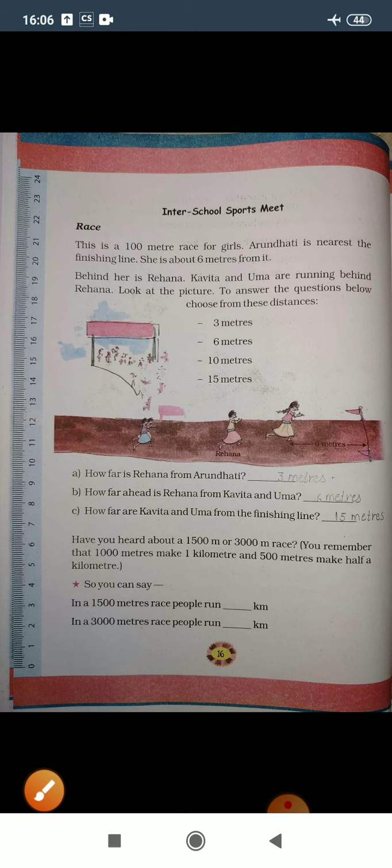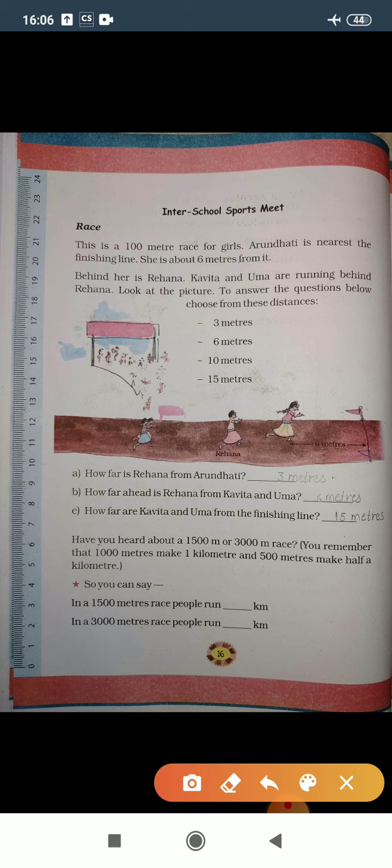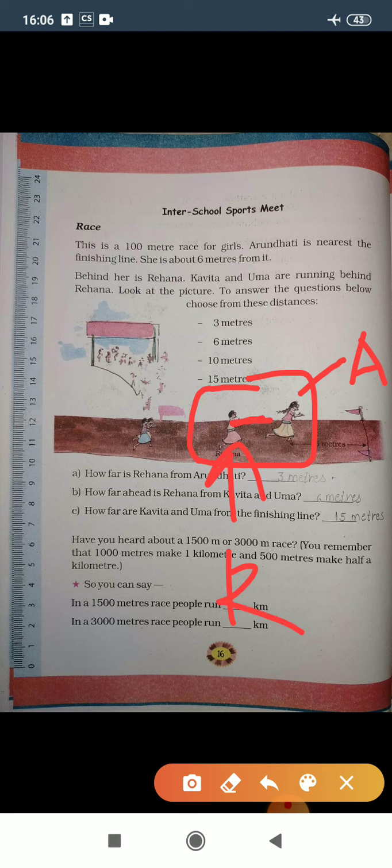So let's start. How far is Rehana from Arundhati? The first girl is Arundhati and this girl is Rehana. As per the distance, we can assume 3 meters, 6 meters, 10 meters or 15 meters.